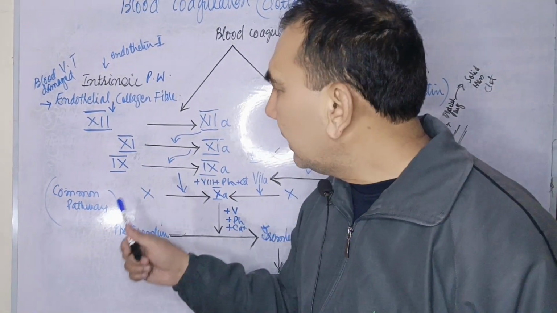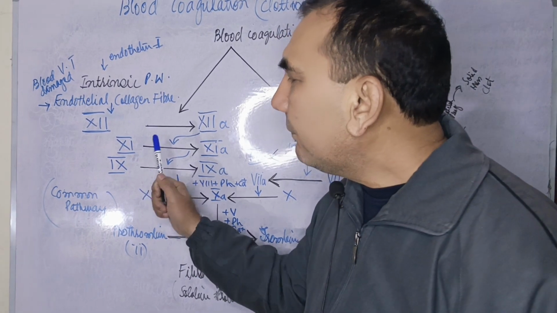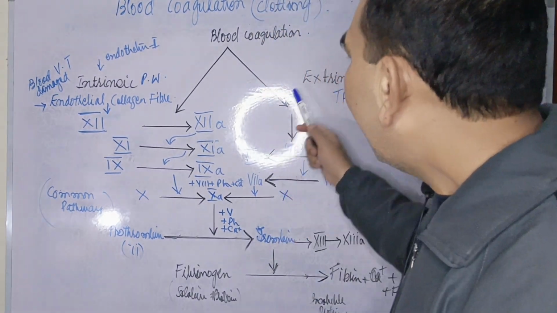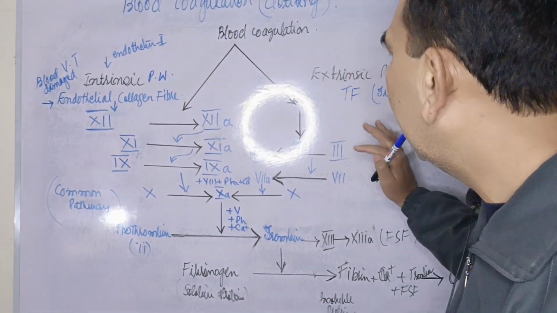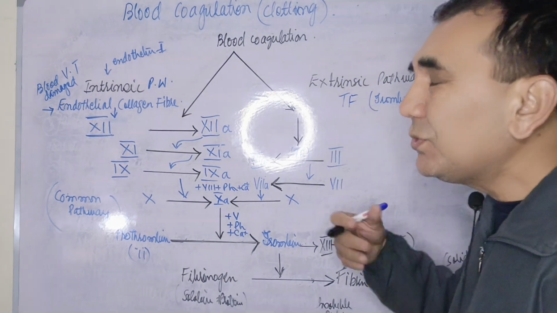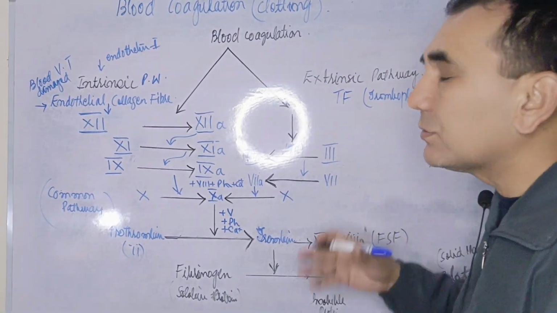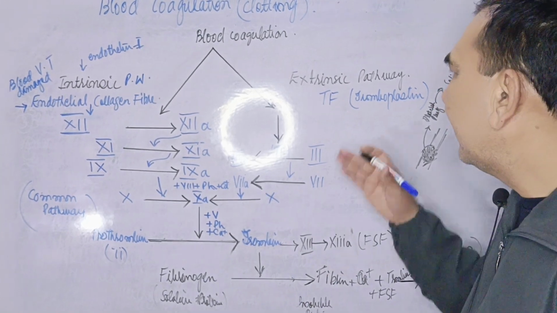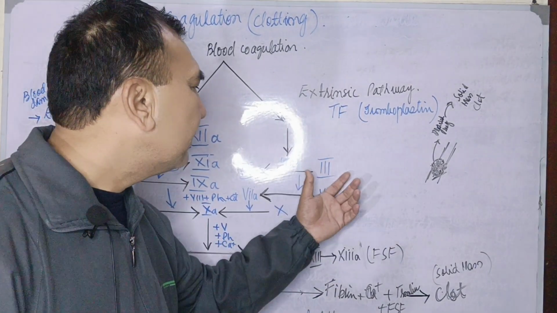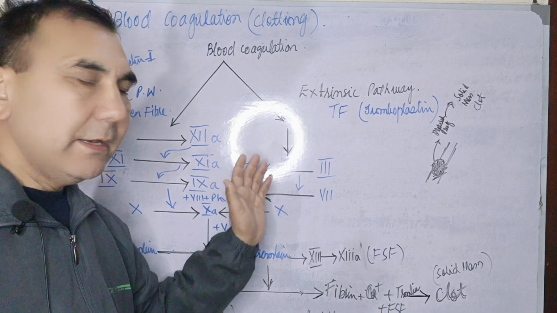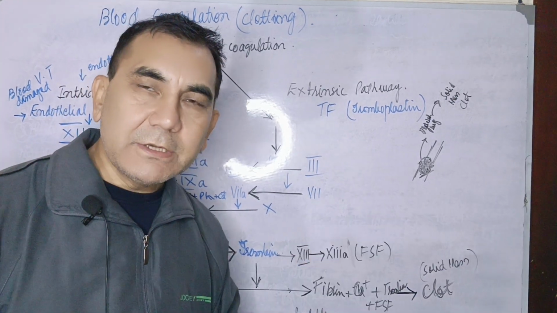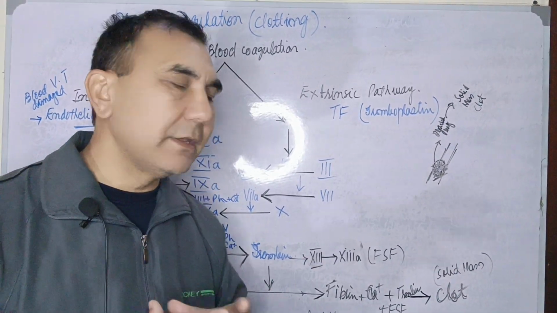will act on the 9th factor and convert the inactive form of the 9th factor into 9A. The intrinsic pathway is a very short pathway. In the extrinsic pathway, when the blood vessel has been injured, the tissue factor will be released, and this tissue factor is called thromboplastin. Another name of thromboplastin is the third factor, and this third factor will be converted into 3A, and this third factor acts upon the seventh factor and converts the inactive form of the seventh factor into 7A.